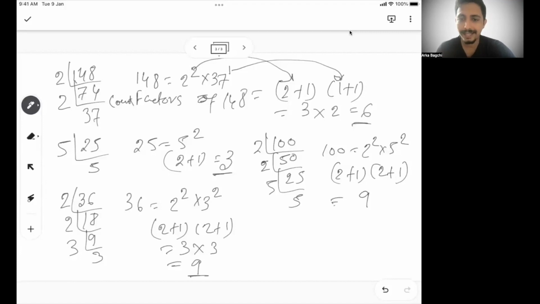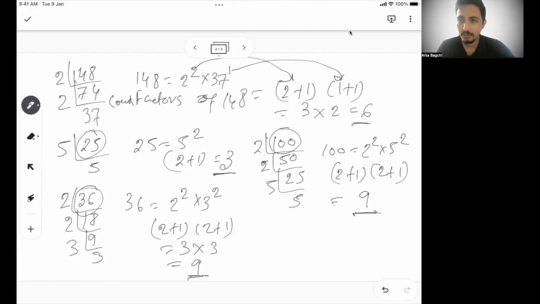So 100 also has 9 factors. From here, can I draw a conclusion that all the squares, be it 25, 36, or 100, have an odd number of factors?